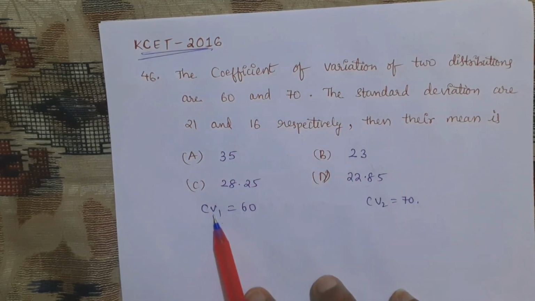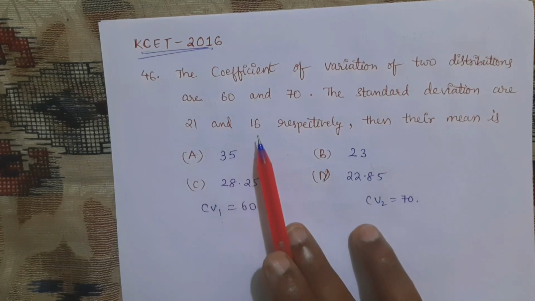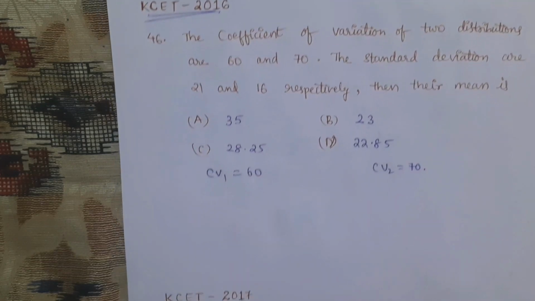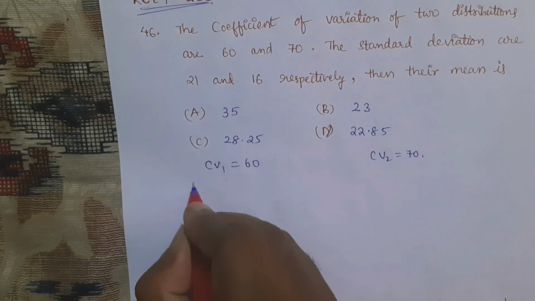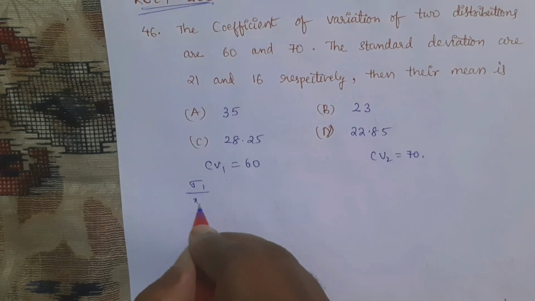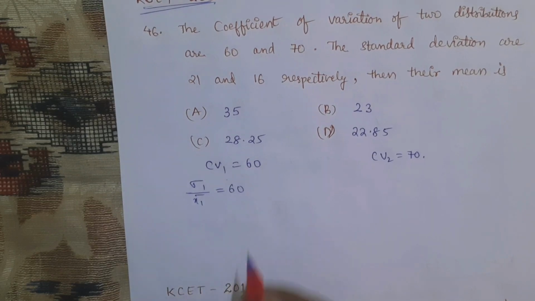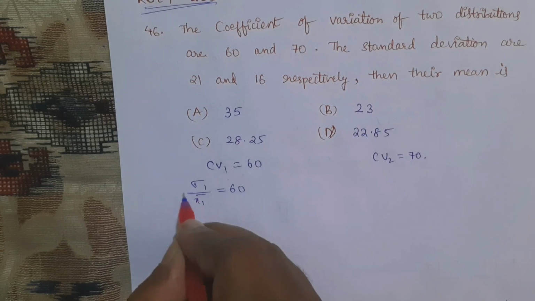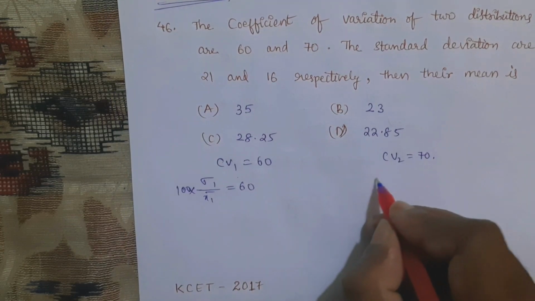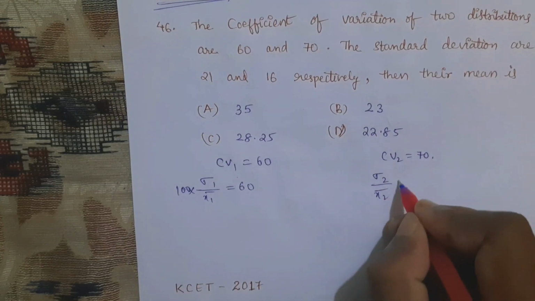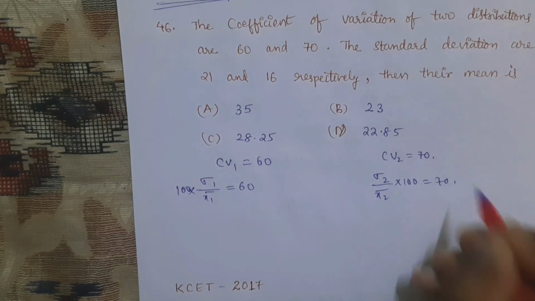For the first, the standard deviation is 21, for the next, the standard deviation is 16. So we know the coefficient of variation formula: sigma1 by x1 bar into 100 is equal to 60, and sigma2 by x2 bar into 100 is equal to 70.